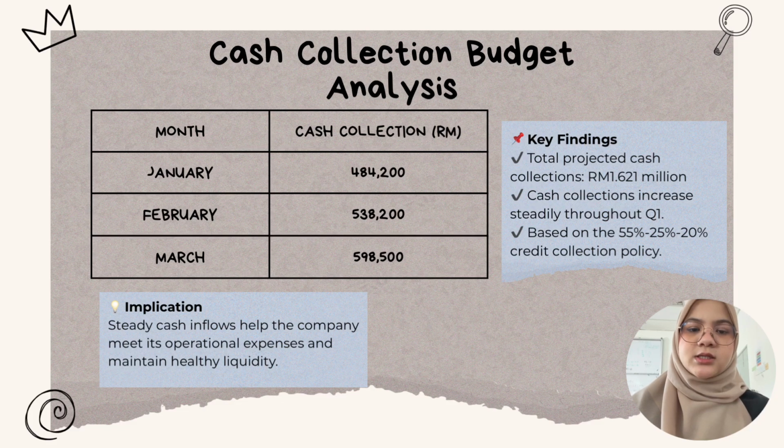Next is the cash collection budget. The company is expected to collect RM 1.621 million based on the 55%, 25% and 20% credit collection policy. Cash collection also increased throughout the quarter, helping the company maintain a healthy cash flow.